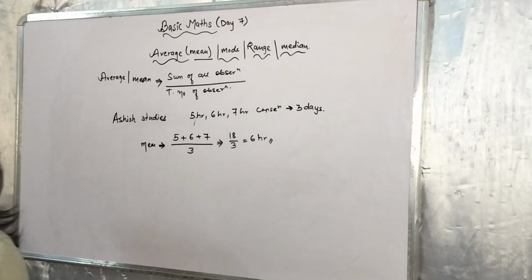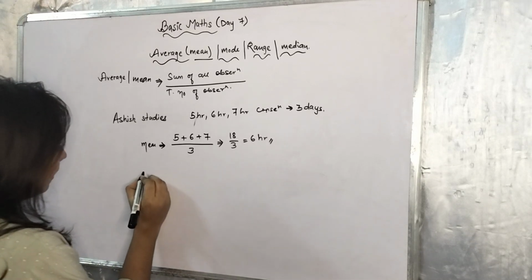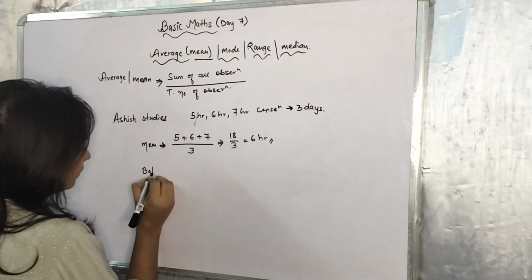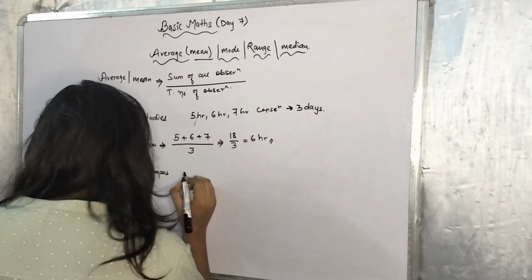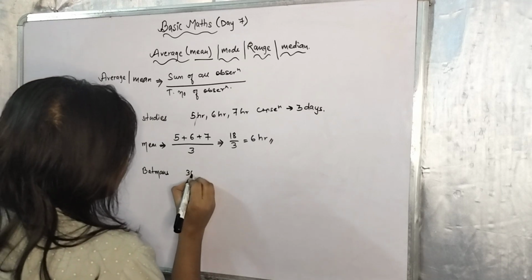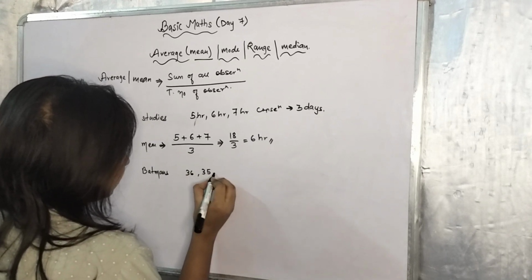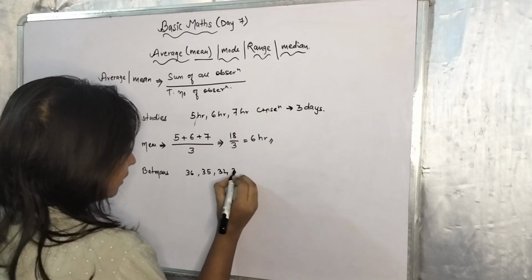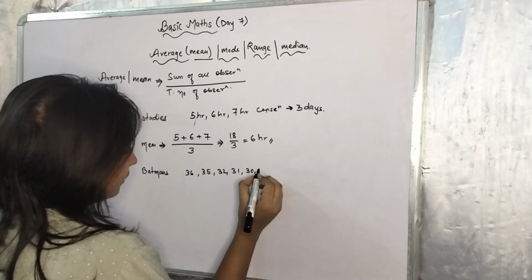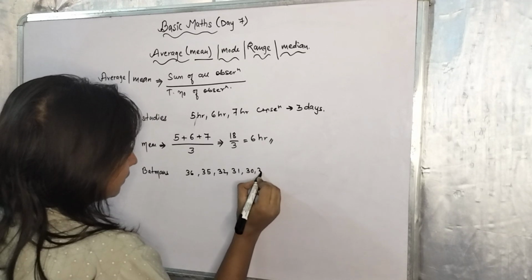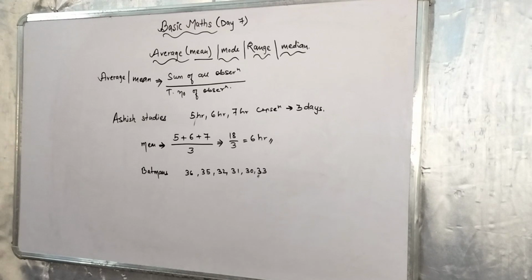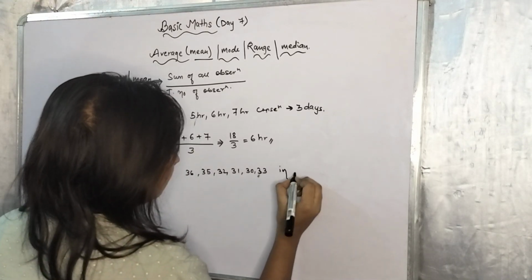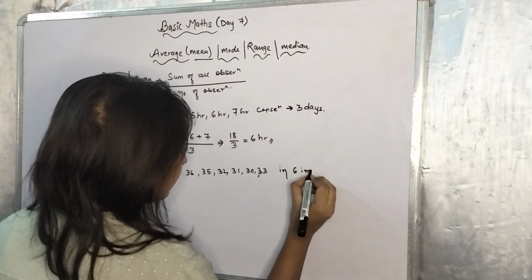Another example: a batsman scores 36, 35, 32, 31, 30 and 33 in 6 innings.